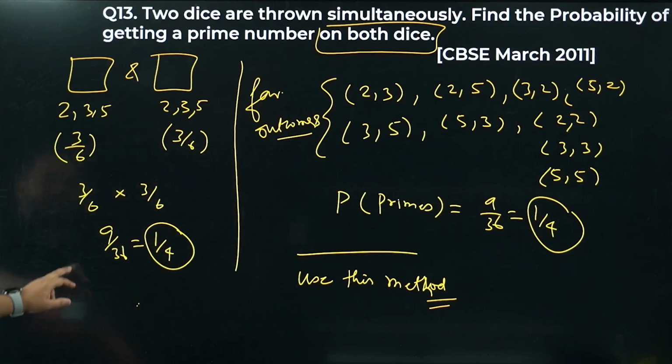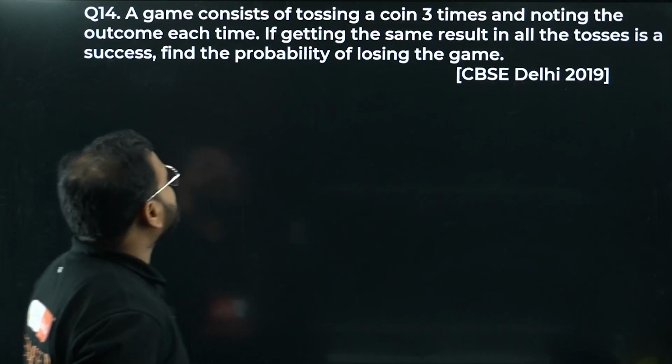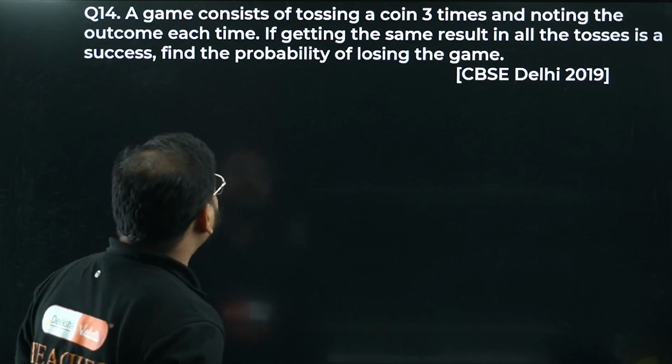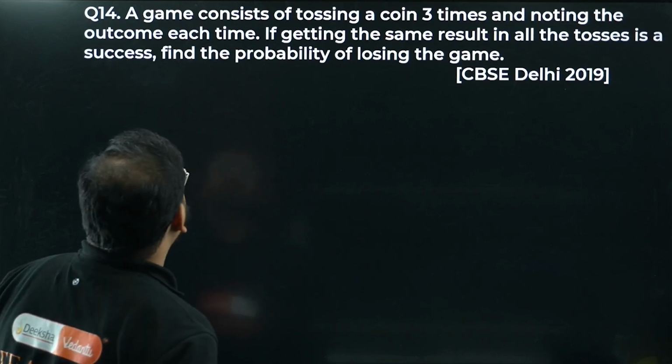Moving to question number 14. A game consists of tossing a coin 3 times and noting the outcomes each time.